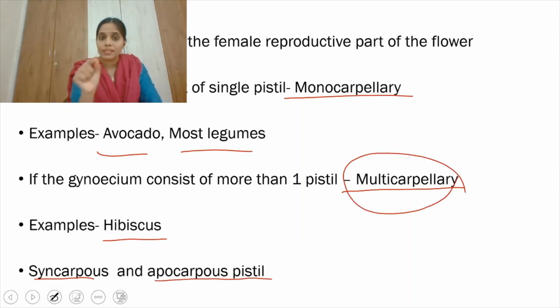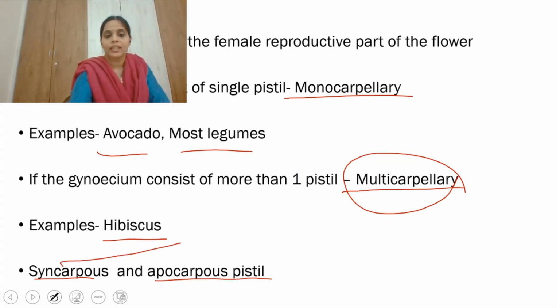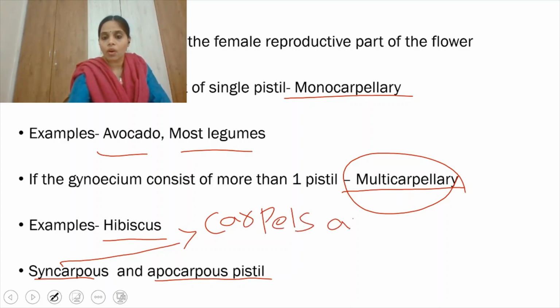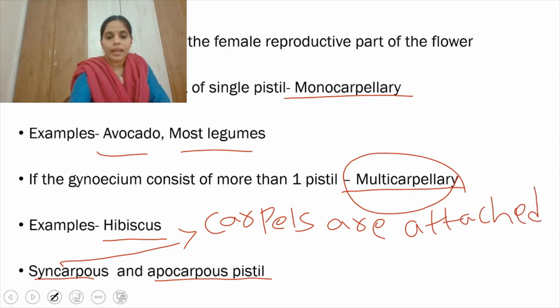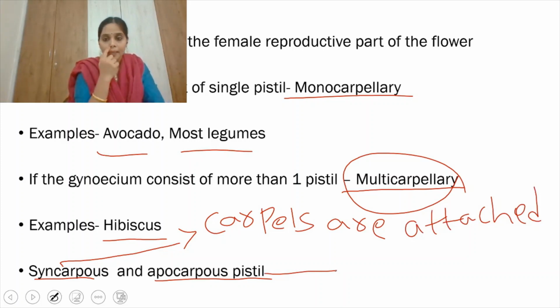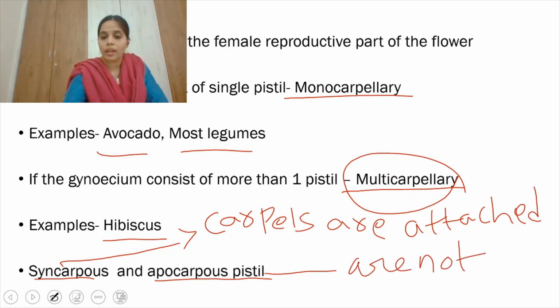If all the carpels are attached, then we call that gynoecium syncarpous. And apocarpous pistil means, in the multicarpellary gynoecium, the carpels are not attached; such a gynoecium we call apocarpous.